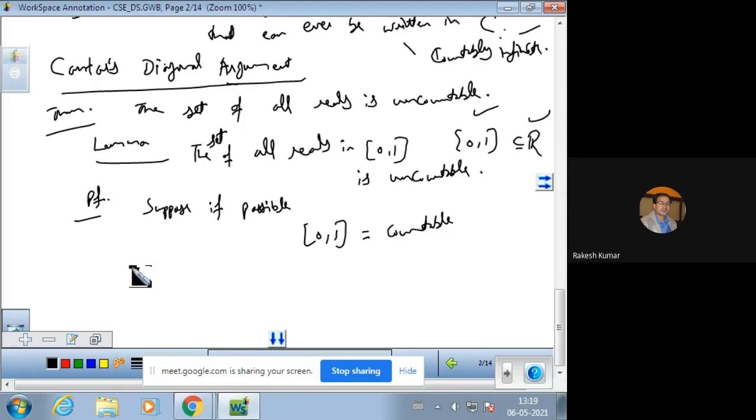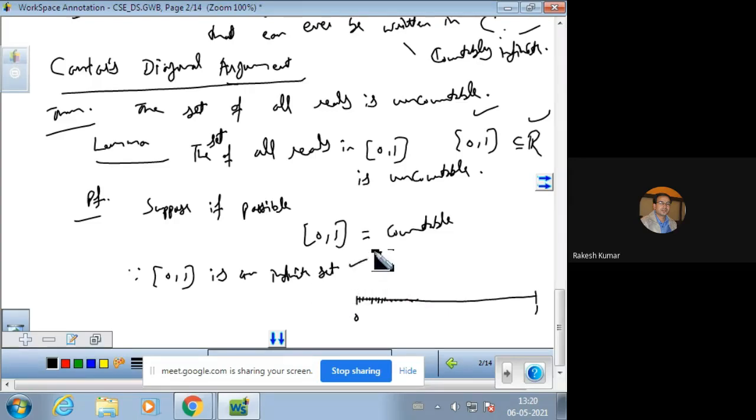Since 0, 1 is an infinite set, why is it an infinite set? Because there are an infinite number of points on the real line in this interval 0, 1. Infinitely small points are there. That is why it is an infinite set.